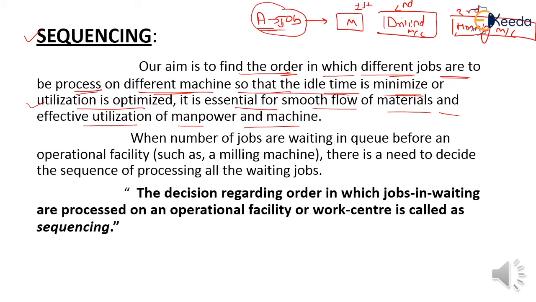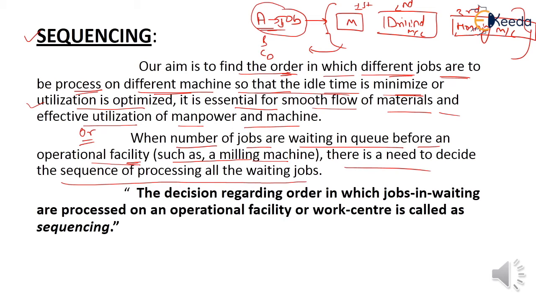Okay students, with the help of sequencing we effectively utilize manpower and machines. In other words, when a number of jobs A, B, C, D are waiting in the queue before an operational facility, such as the milling machine, drilling machine and honing machine, there is a need to decide the sequence of processing of all the waiting jobs.